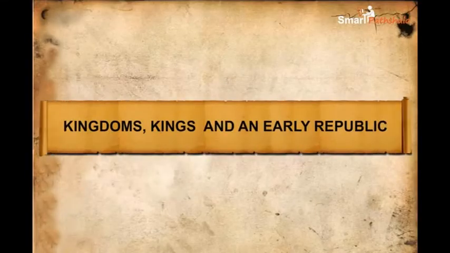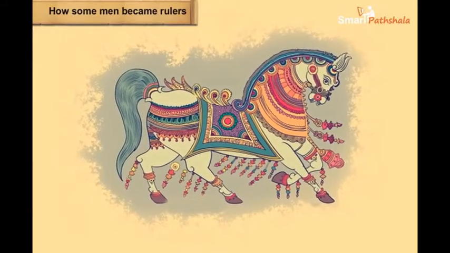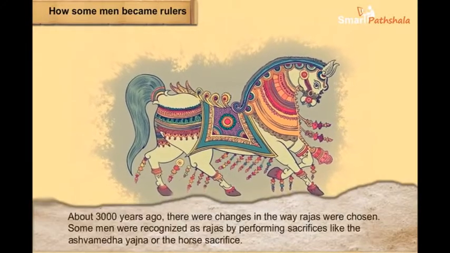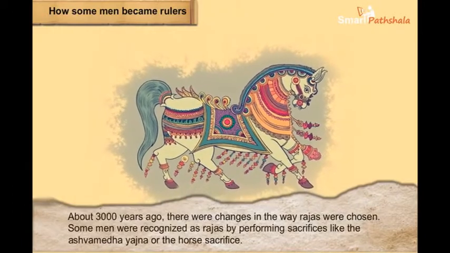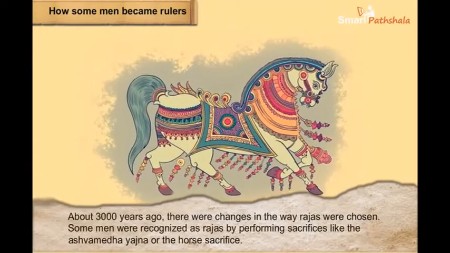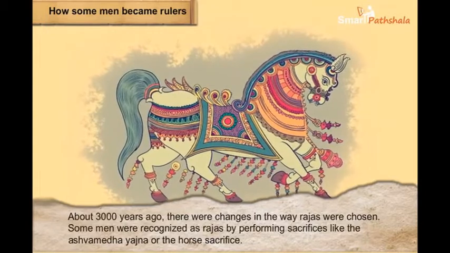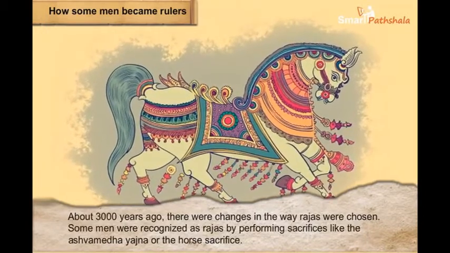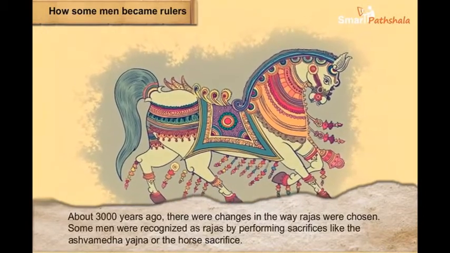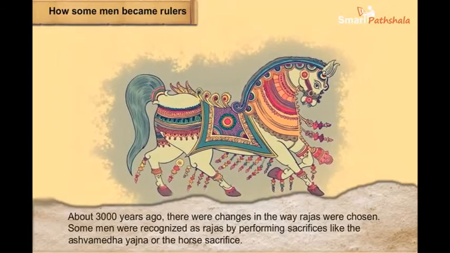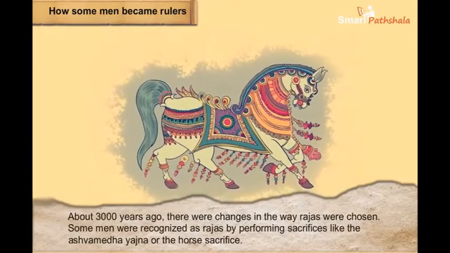Kingdoms, Kings and an Early Republic. How some men became rulers. About 3,000 years ago, there were changes in the way Rajas were chosen. Some men were recognized as Rajas by performing sacrifices like the Ashwamedha Yajna or the horse sacrifice.